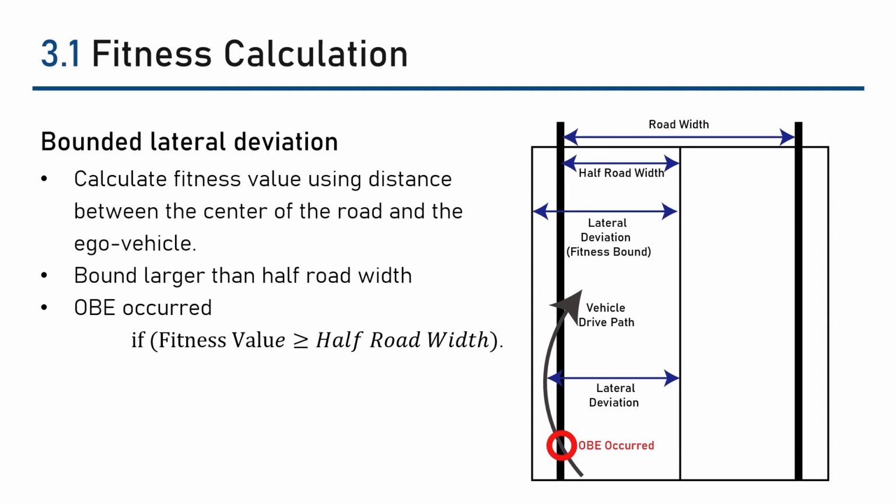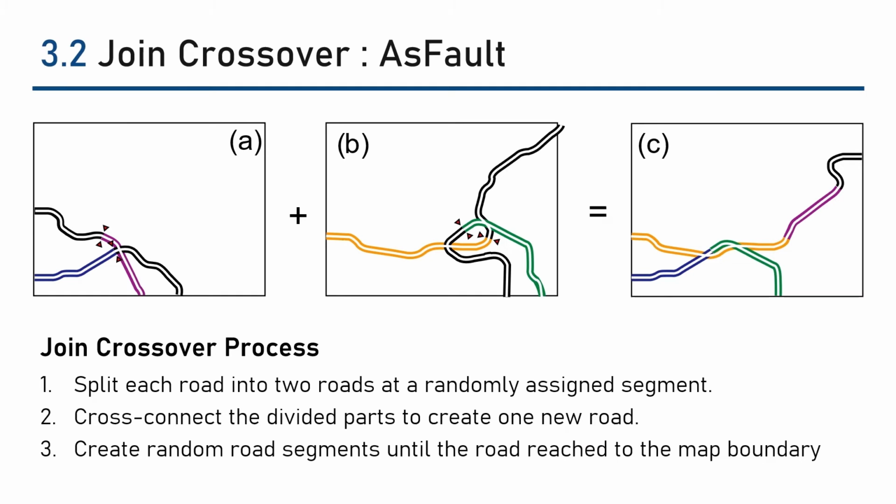The original SFERT join crossover operator generates a child map using any roads within the selected parent maps. The join crossover operator, which is a binary operator, gets any road within its parent map as input and splits each road into two roads at a randomly assigned segment. We cross-connect the divided roads on the child map until the road reaches the map boundary. If the child map including the newly generated road satisfies the validation, we add the new road in the child map.